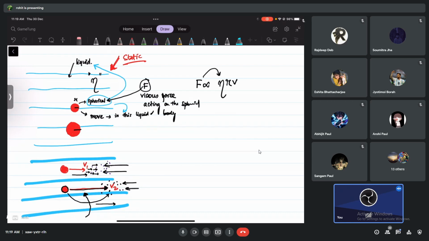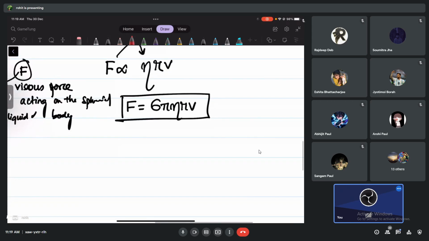So now I'm going to write the exact formula. It looks like this, with a constant known from experiments. I cannot say much about that constant, but it is found to be 6 pi, so F = 6 pi eta r v. This is your Stokes law. And let's be clear with everything. Please tell me, guys, what is this F? Be clear with everything, one by one.